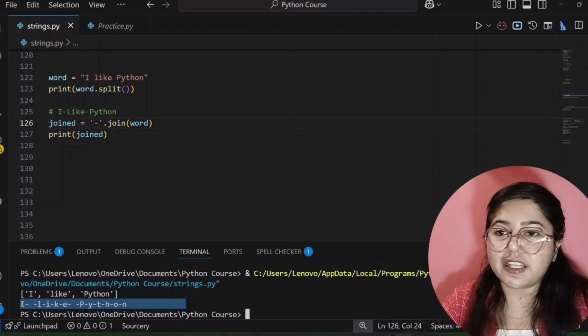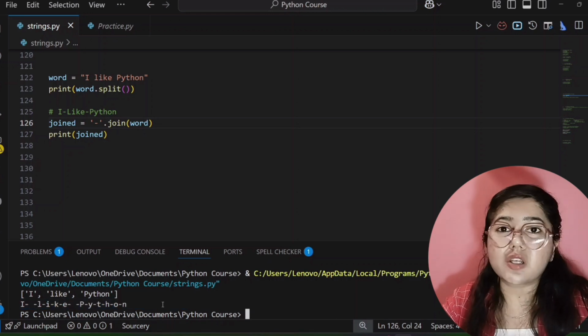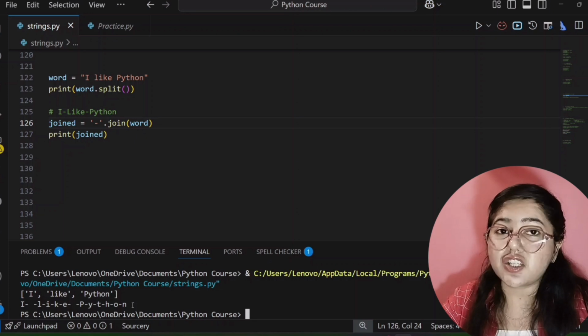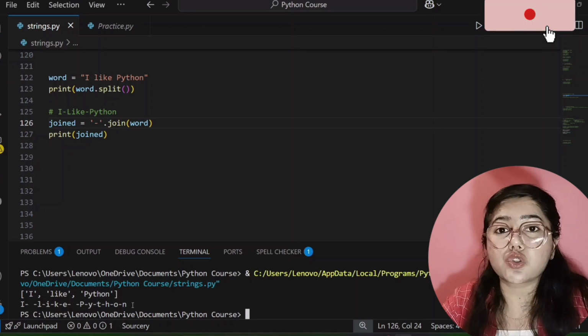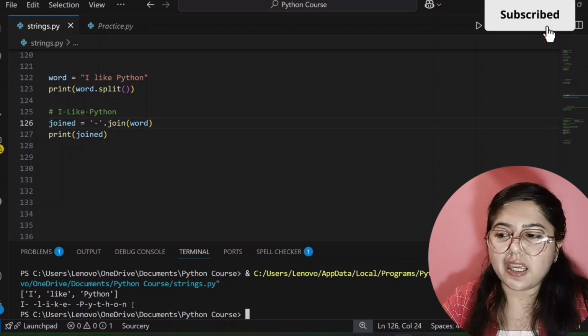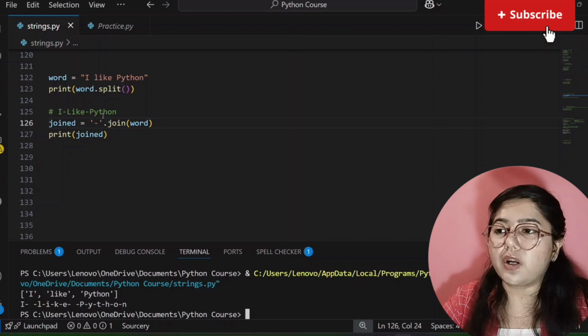I hyphen then space hyphen, because I already told you that in strings in Python, space will also be counted. That's why it's showing like that. I, hyphen, then space is also joining with the help of hyphen, then L hyphen, then I, then it is joining K, E and Python. Okay, but I want an output like this.